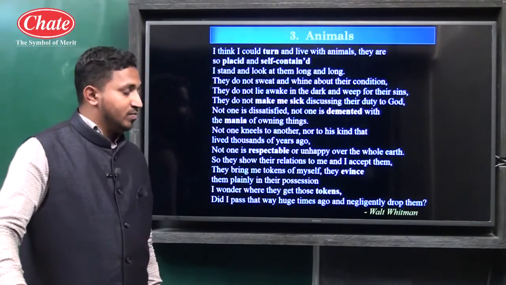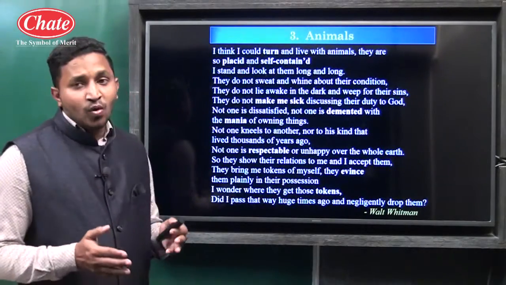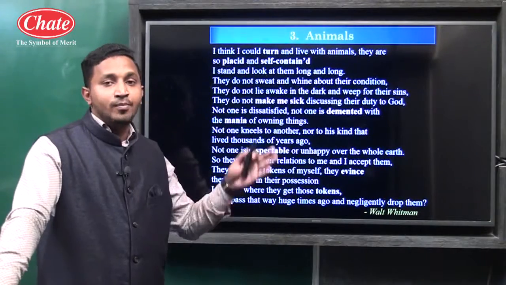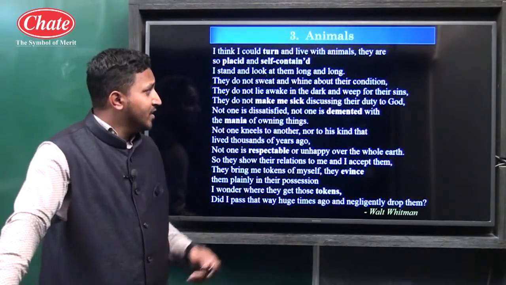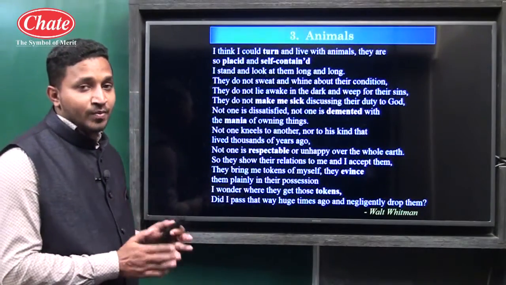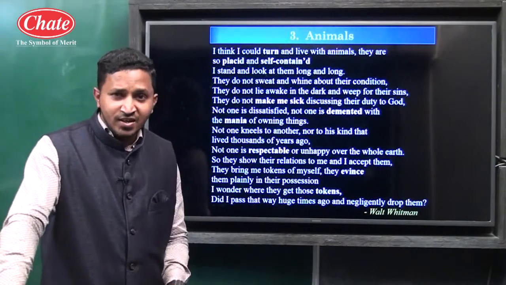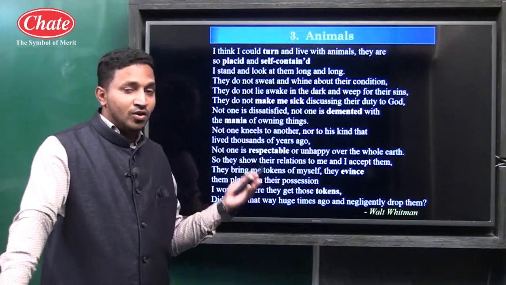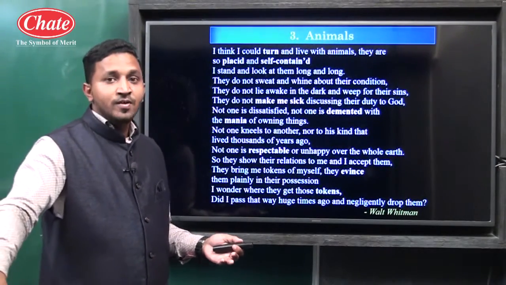Walt Whitman. So here in this poem, what the writer wants to explain is that whatever qualities the animals have, we have already left behind many generations before. What are the qualities? The animals are always self-satisfied, very calm, and very happy with what they have. But human beings are not like that. They are always greedy and unsatisfied. If they do any wrong things, they are not able to sleep properly at night. Such conditions are there.